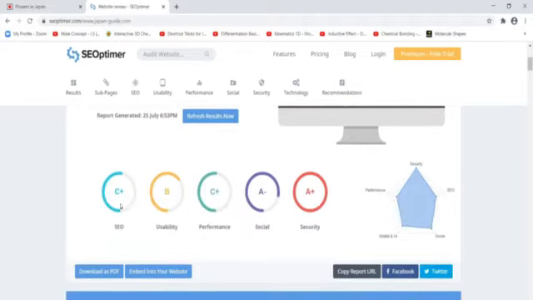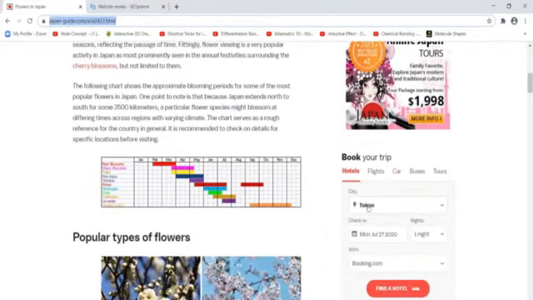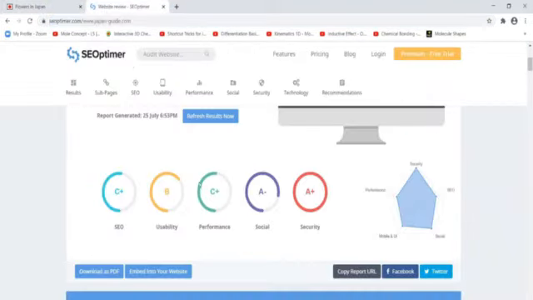And see now, these are the rankings: SEO, usability, performance of the website, social media, and security. Now here, for security, this website has got an A+ grade. So the website is highly secured. Whenever there are booking or money related things on a site, then mostly those websites are security proven.